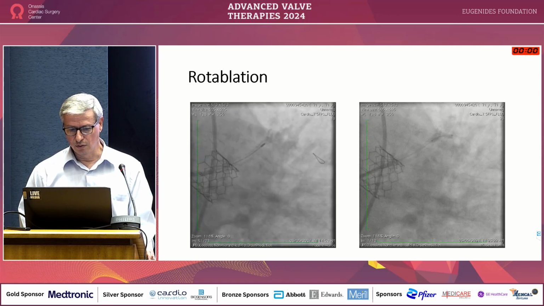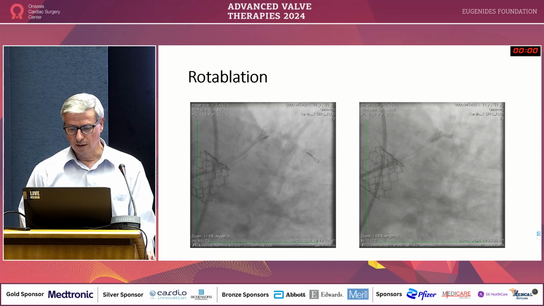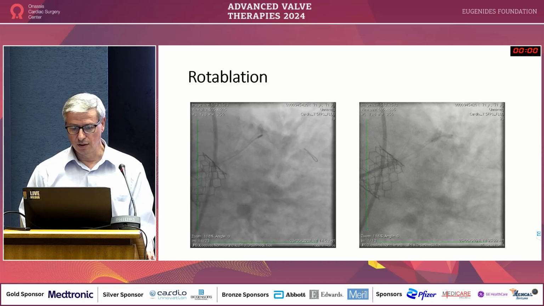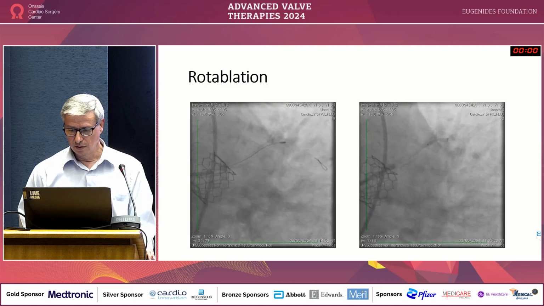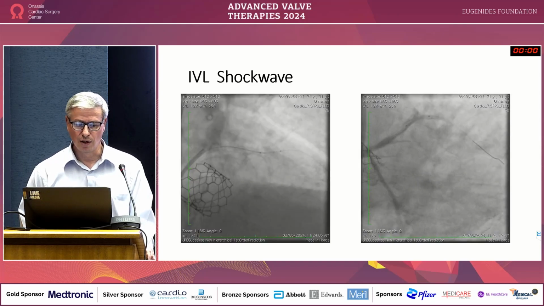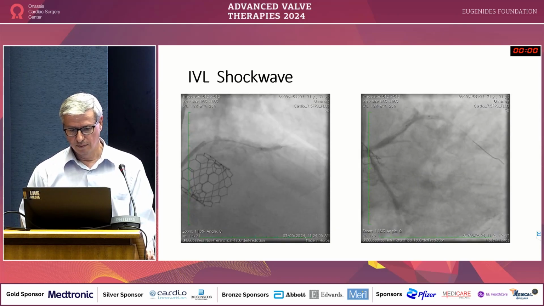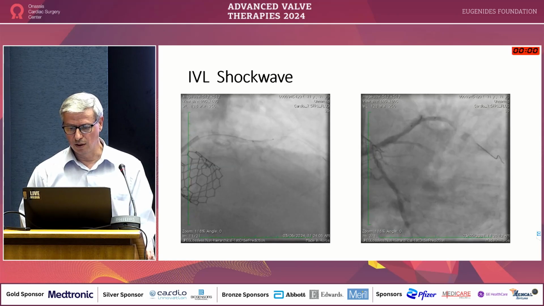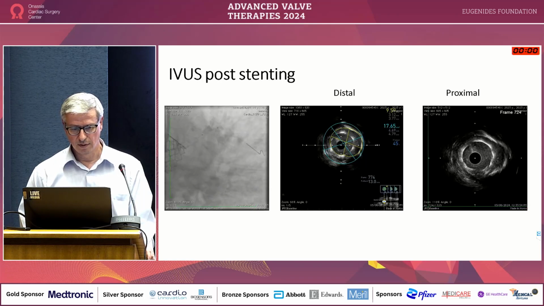After that we tried to put a balloon and a stent, which couldn't go. So we proceeded with IVL, Shockwave, which did pretty well, and put a stent.